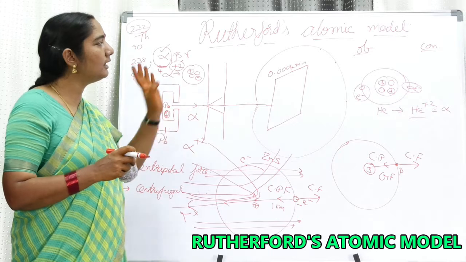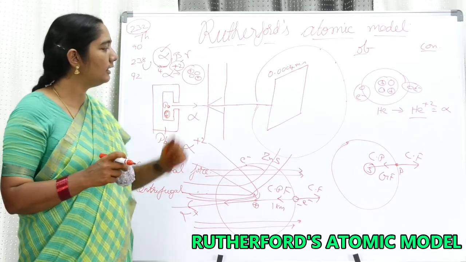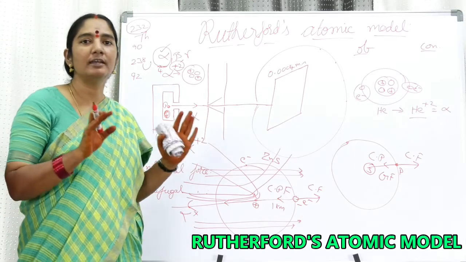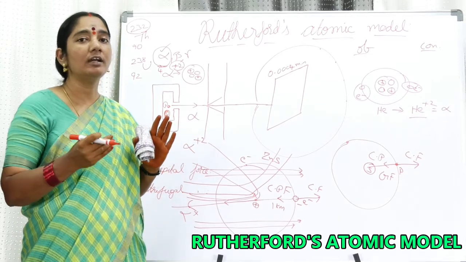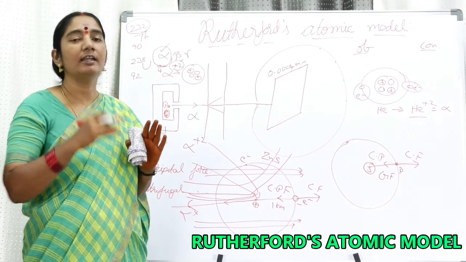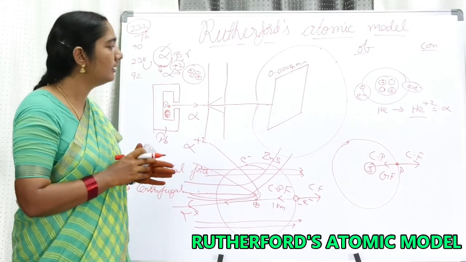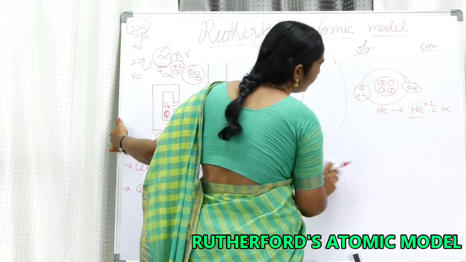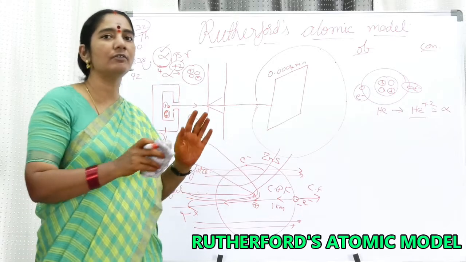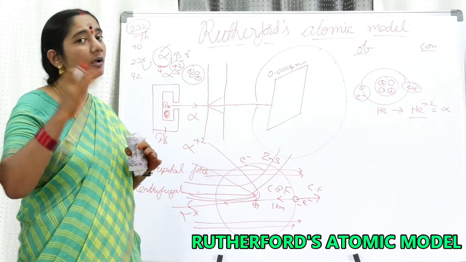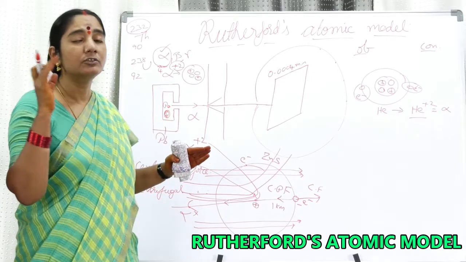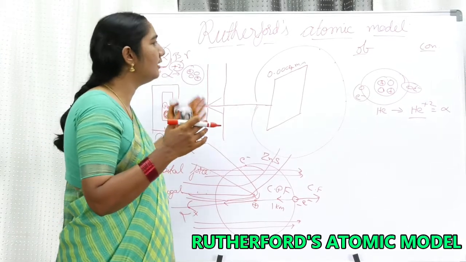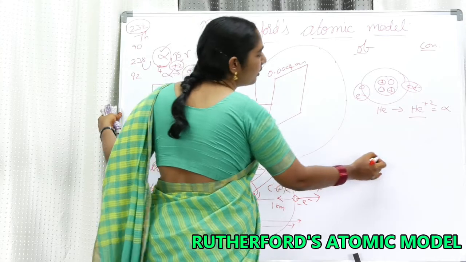Now you understood the meaning of an alpha particle, which you already defined. You also understood what the centripetal and the centrifugal force are. I think now you have some idea about Rutherford's atomic model. Now let us see where he failed. There are failures in Rutherford's atomic model. Very important. No doubt it is a great experiment. Rutherford did a wonderful experiment, a very long time back, over 100 years ago. So let us all appreciate Rutherford for doing a wonderful task. This is great work he has done. But let us see the failure he had.